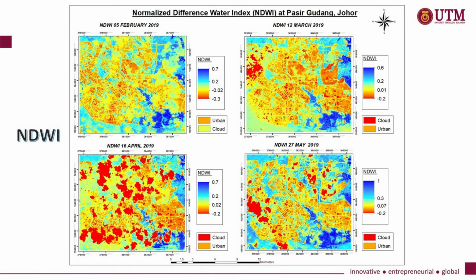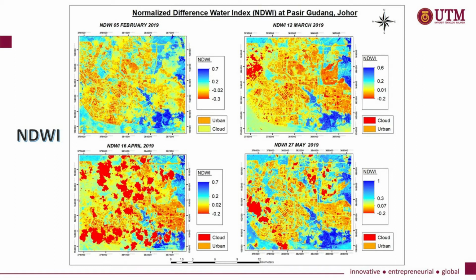This is the result of the Normalized Difference Water Index (NDWI) values calculated using Sentinel-2 images on 5 February 2019, 12 March 2019, 16 April 2019, and 27 May 2019 using Landsat 8, based on the algorithm stated previously. The NDWI range is from -1 to +1.